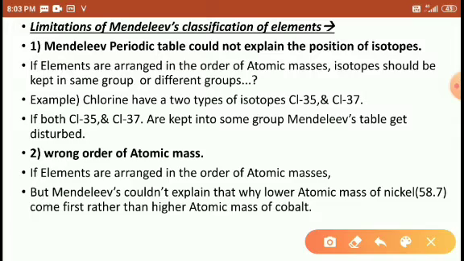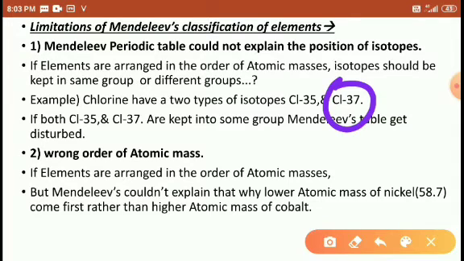After the periodic table was arranged, isotopes were discovered. Many scientists have discovered isotopes. So he could not explain what position the isotopes of elements should be kept in. If chlorine with atomic mass 37 is put into position 37, then again it disturbs the whole Mendeleev table, because in position 37 some other element must be occupied.